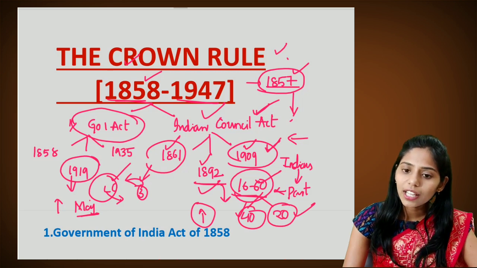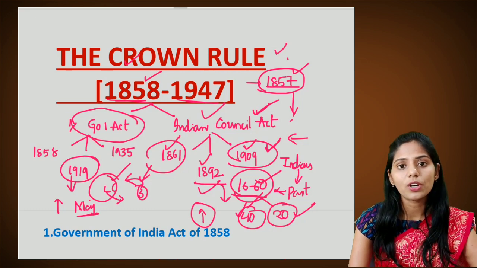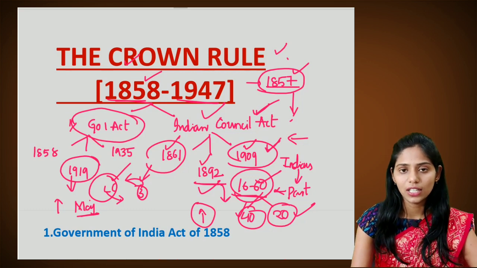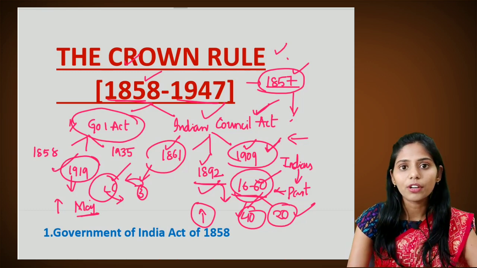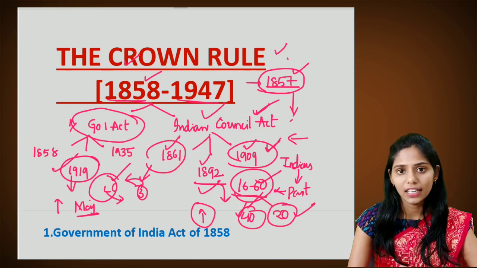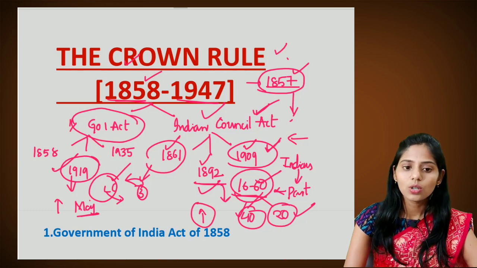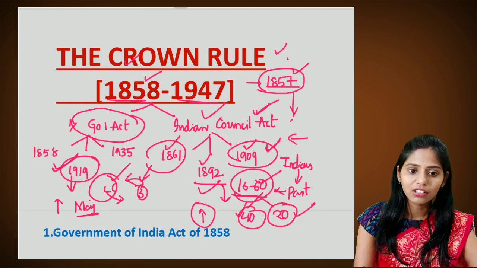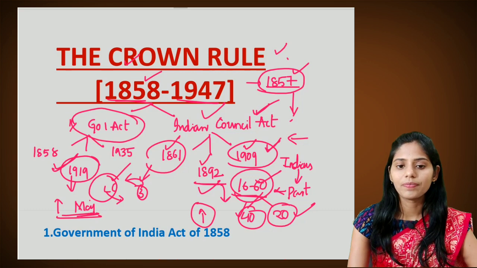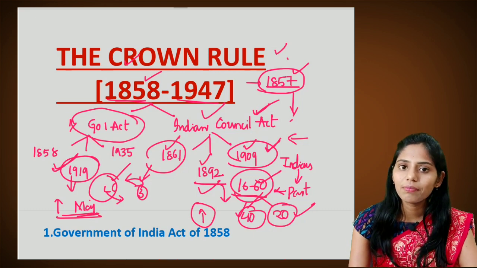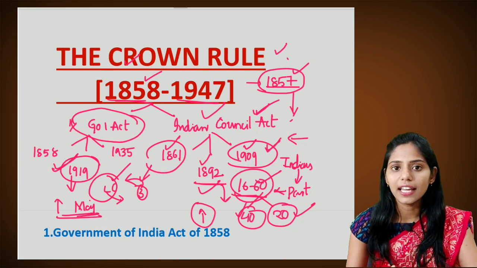So there was a majority of Indians in the Legislative Council, but no majority of elected Indians. This was satisfied by the 1919 Government of India Act, also called the Montagu-Chelmsford reforms. In this 1919 Act, there was a majority of elected Indians in the Legislative Council. So this is some brief background regarding the Crown's rule. Let us see in detail what is there in Lakshmikant.